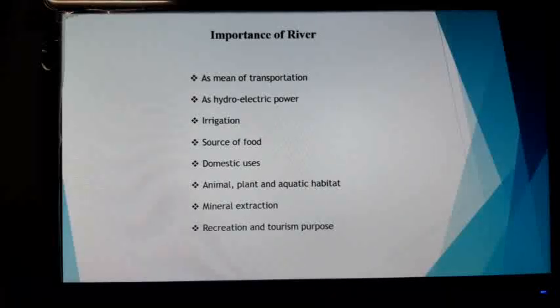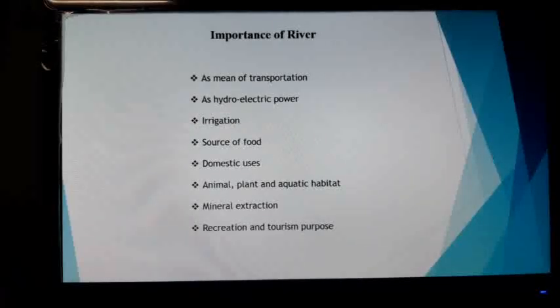So rivers play a huge role in our life as a means of transportation. We also produce hydroelectric power from rivers. In our country, river water plays a huge role in irrigation for cultivation. A source of food is the river. Many river foods like fish are very important for our daily life.